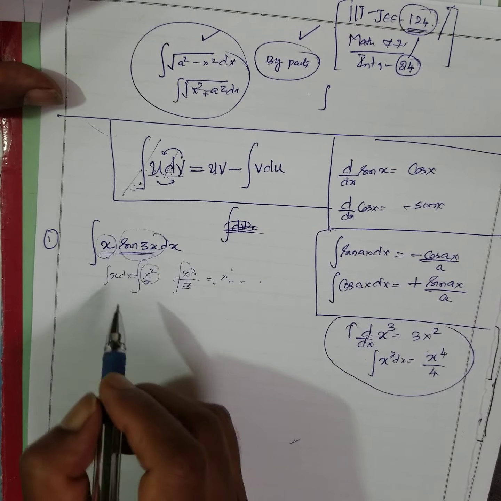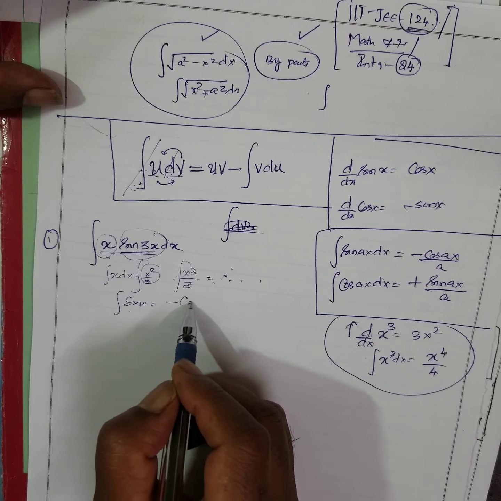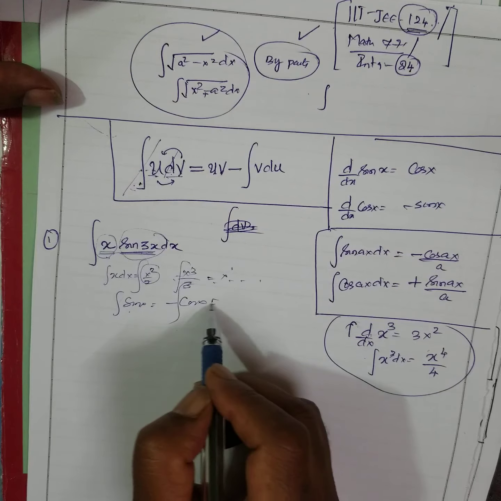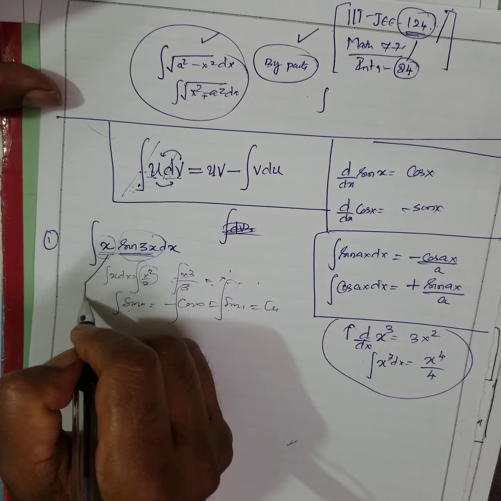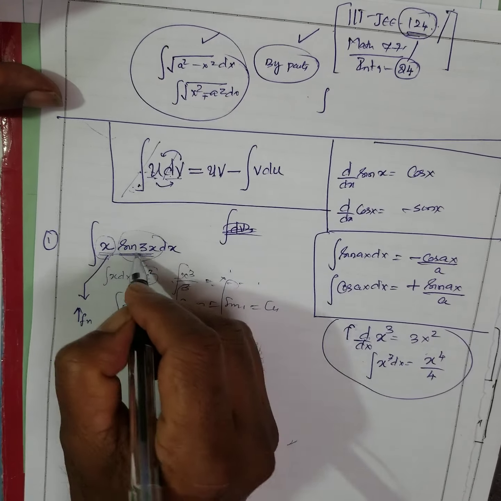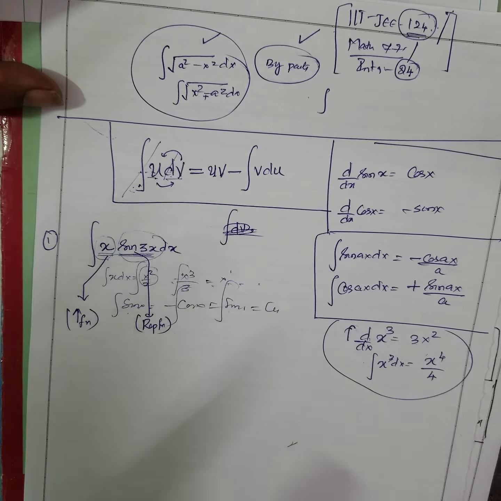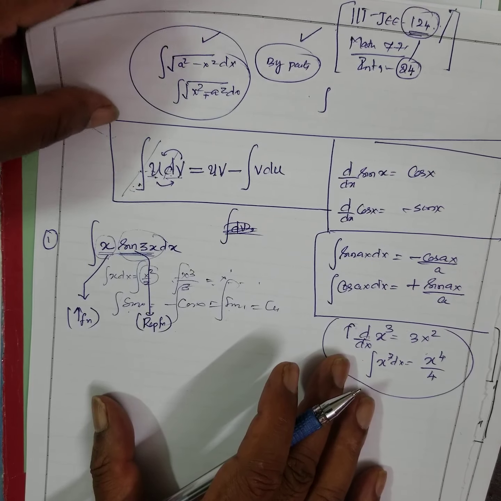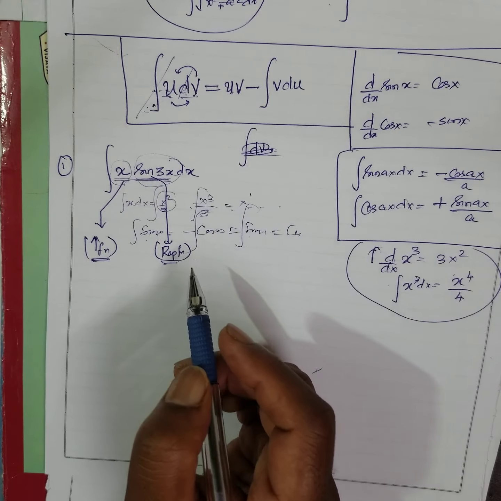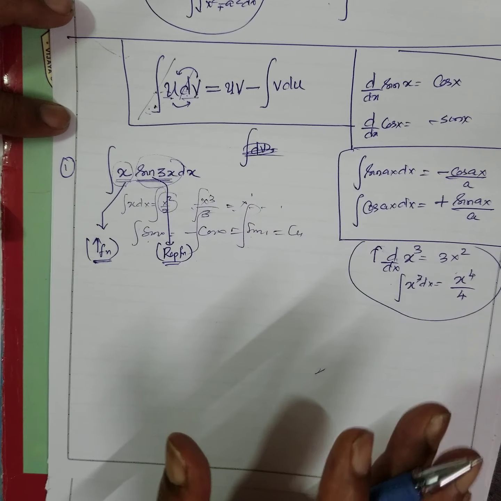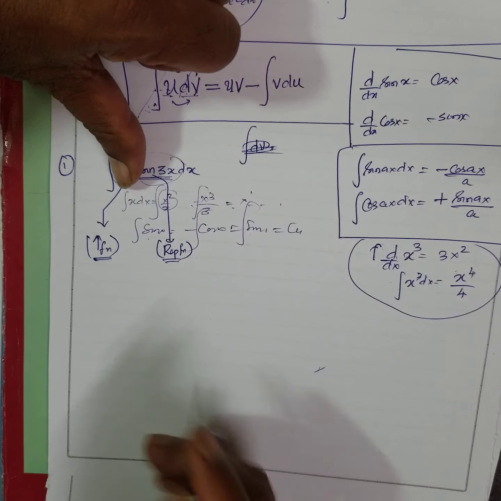Whereas if you take sine, the integral of sine gives minus cos. If I integrate cos again, sine. If I integrate sine, cos. This is called a repeating function. I write this is the increasing function, this is the repeating function. Everybody finds their own method that is convenient. As long as you are able to solve the problem, that is enough. Don't confine yourself to one method as superior and another as inferior. Any method is fine.